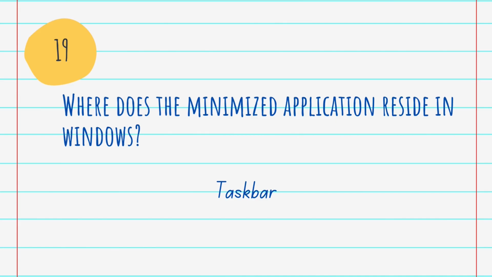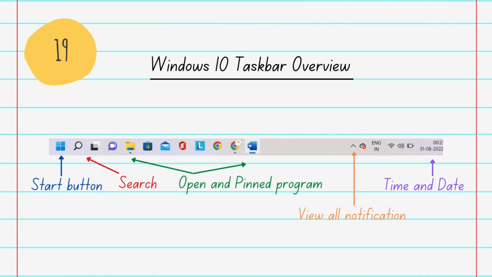Minimized programs may be located and accessed from the Windows taskbar, which is located at the bottom of any Windows desktop. Okay, for example, this. The taskbar is an element of an operating system located at the bottom of the screen. Through the start menu or by viewing any currently open program, it lets you locate and launch the program. The notification area is on the right side of the taskbar, and it lets you check the date and time, okay, and items running in the background.